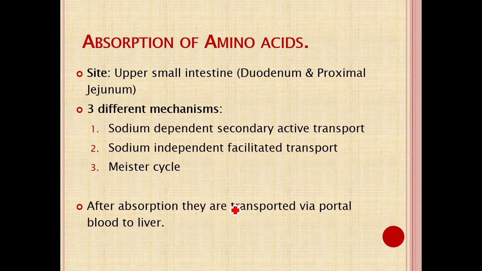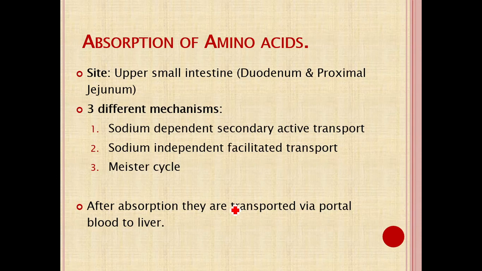Now, after conversion into smaller compounds like amino acids, dipeptides or tripeptides, they are absorbed from the intestinal lumen into the mucosal cell, and then enter the blood circulation, mainly the portal circulation, and go into the liver where they are further metabolized. Some amino acids, like branched chain amino acids, can go directly from the liver to the muscle for further utilization.